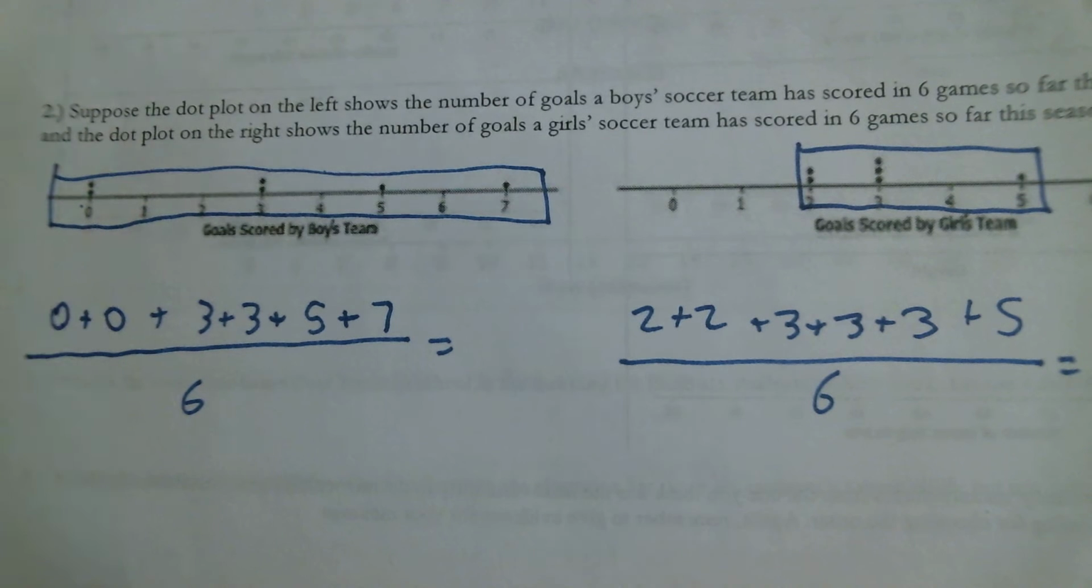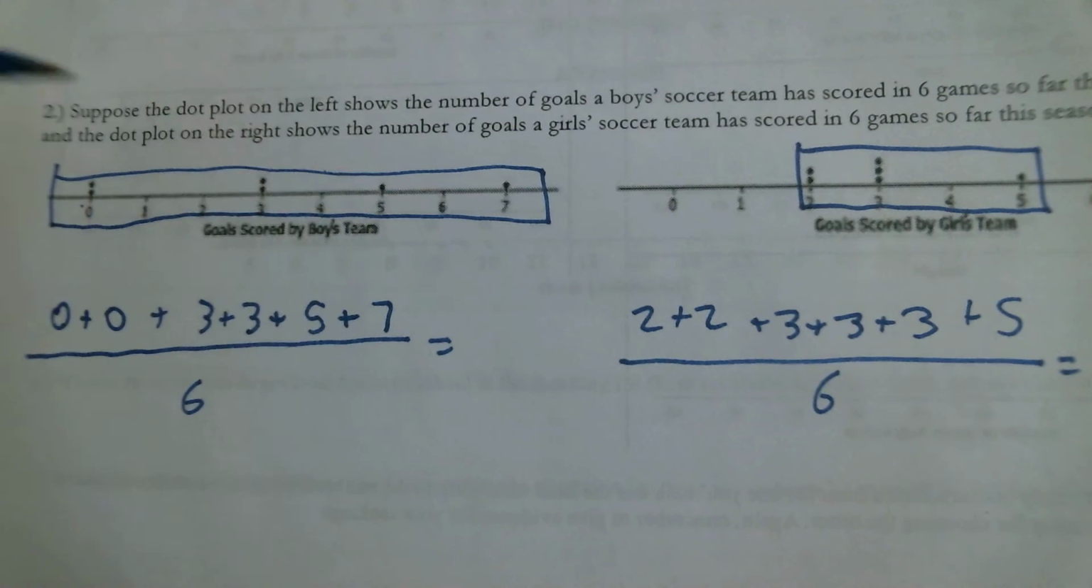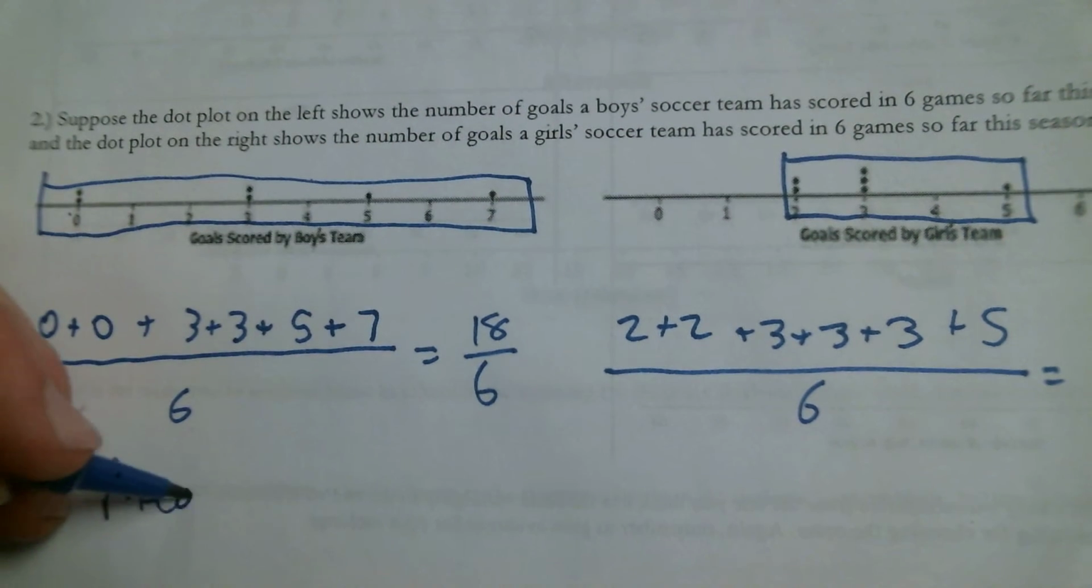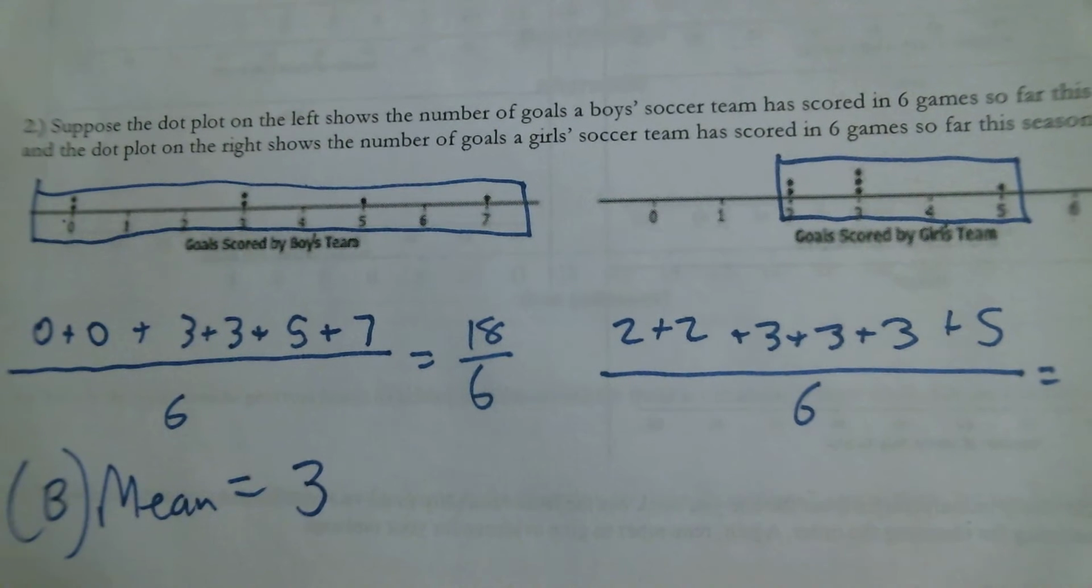So 0 and 0 is 0. 3 and 3 is 6. Add 5 is 11. Add 7 is 18. So obviously the mean of the boys' team, put B for boys, would be 3. So they score about 3 goals in each game.